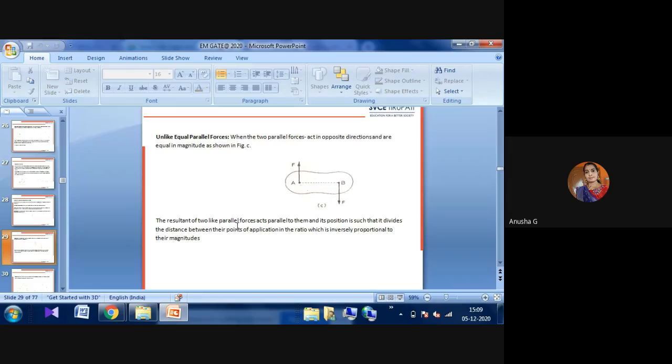The resultant of these two like parallel forces acts parallel to them, and its position is such that it divides the distance between the points of application in a ratio which is inversely proportional to the magnitude.